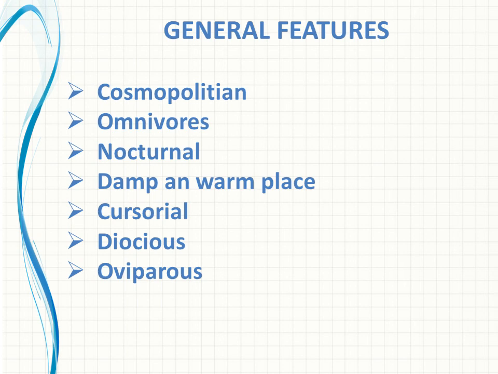Fine. And the third habit is that it is a nocturnal animal. We have already said the same character for earthworm also. What do we mean by nocturnal? It will be active during the night. During the daytime it rests, and at night it will be active, right? Then the next feature is regarding the habitat. It lives in damp as well as warm places. Every region, wherever it is, mainly in kitchens, hotels, bakeries, restaurants, warehouses, sewage, public places, everywhere this cockroach will be available, right?